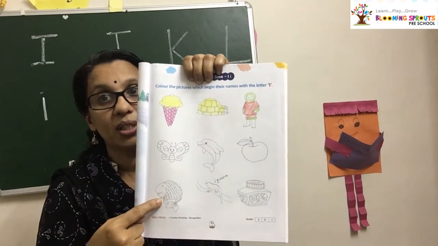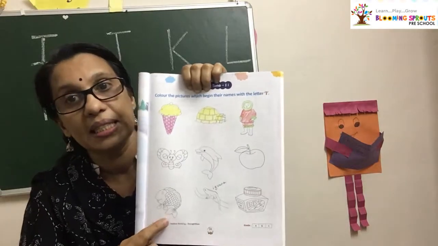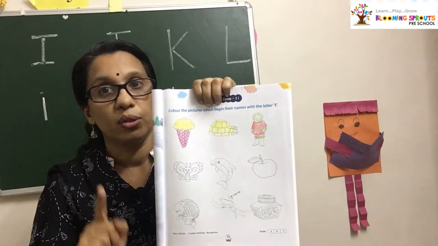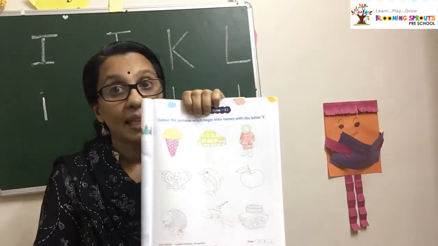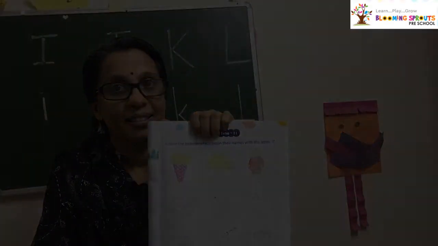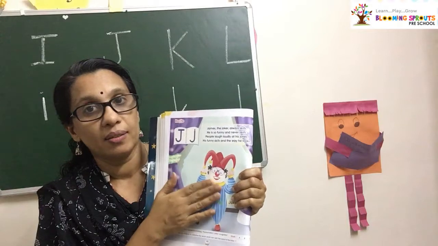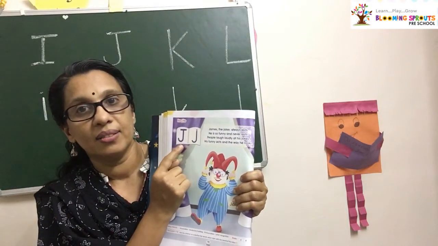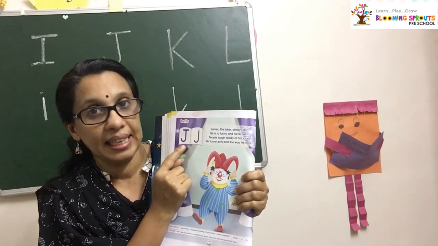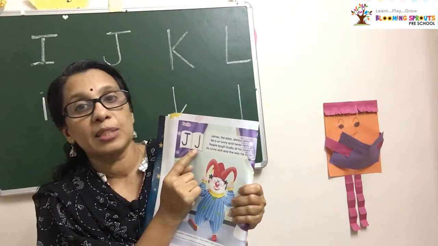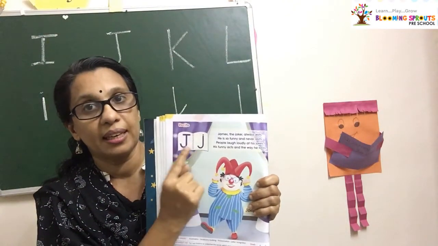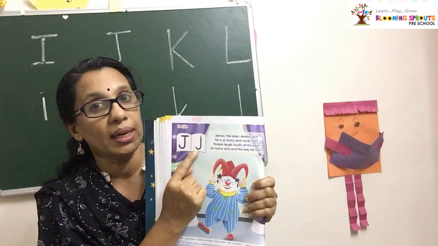Go to the next picture and see which one is starting with I, and you have to color it and send the pictures to me, okay? Now take the next page. What is the letter here? J. Capital letter J and small letter J.